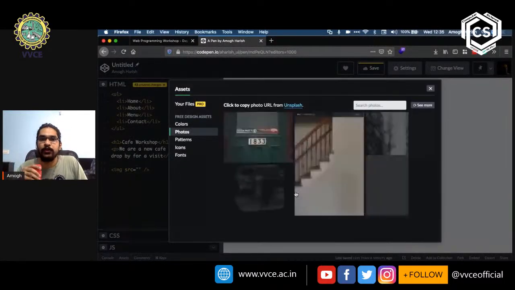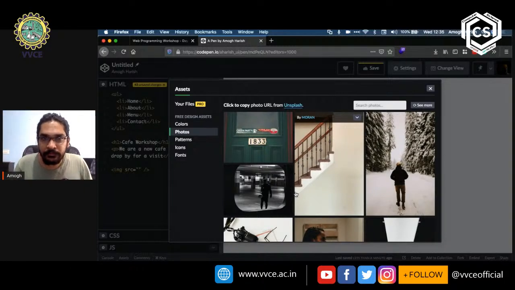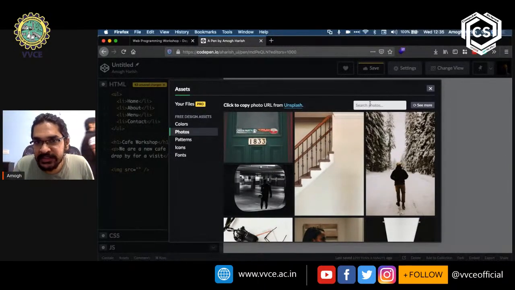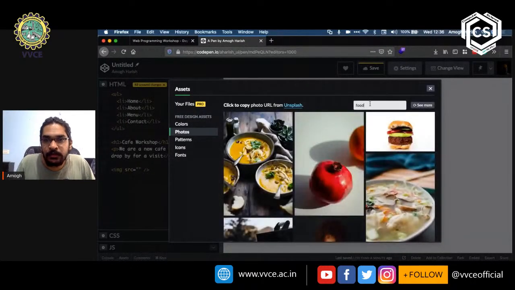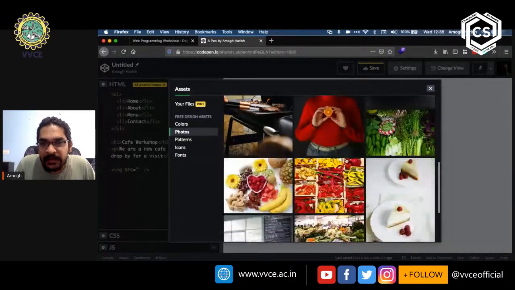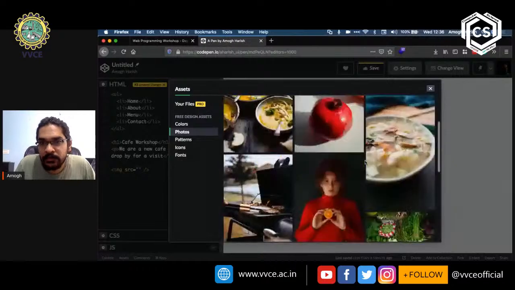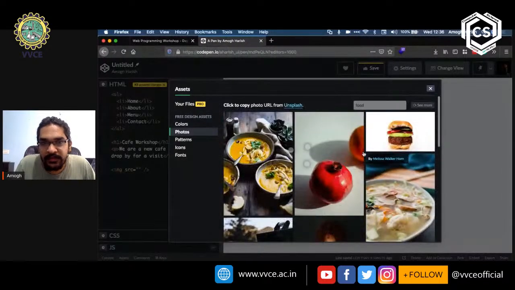Let me reopen that. Right. So it says search photos, right? So I'm going to just put in food and then press enter. Now I'm just going to go through and see if there's any image that I like that I can use, right? So let's see if there's anything more.